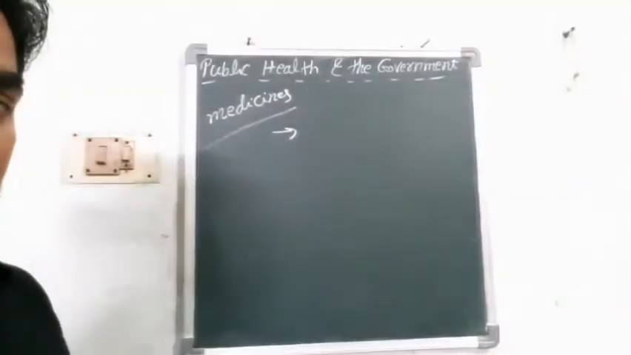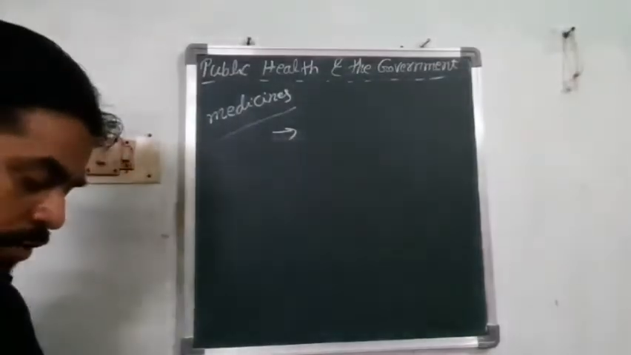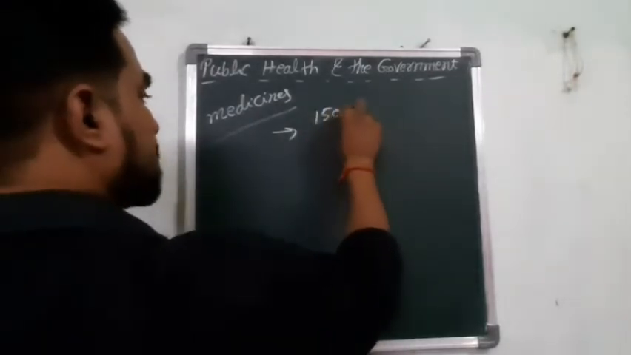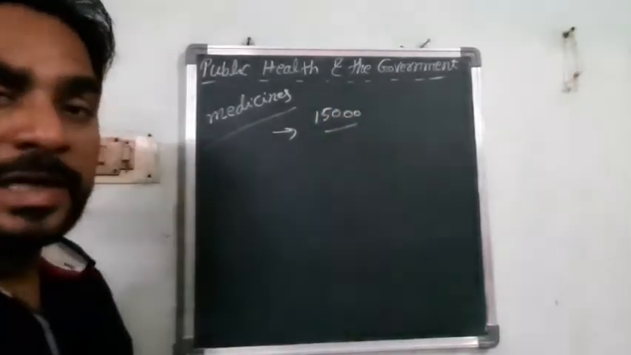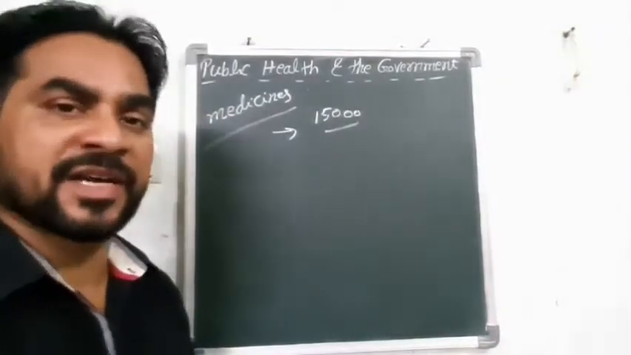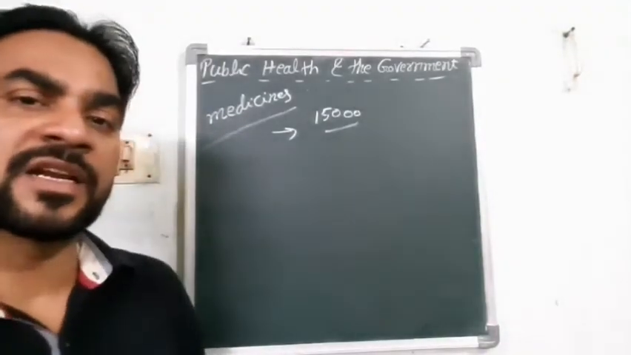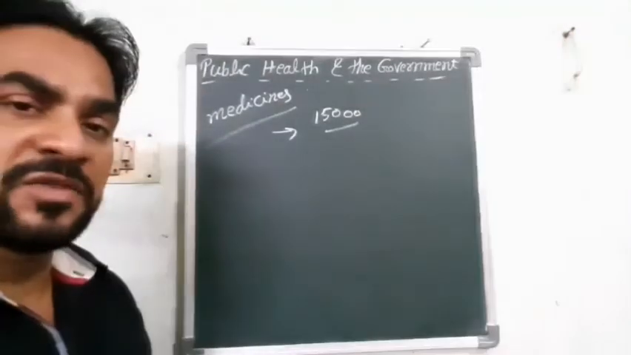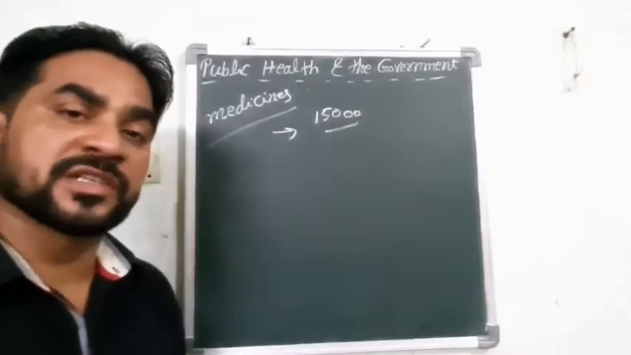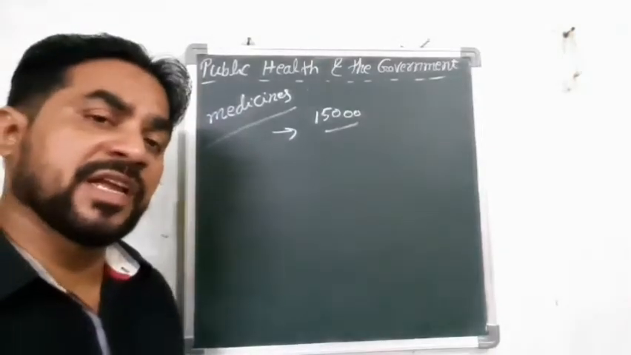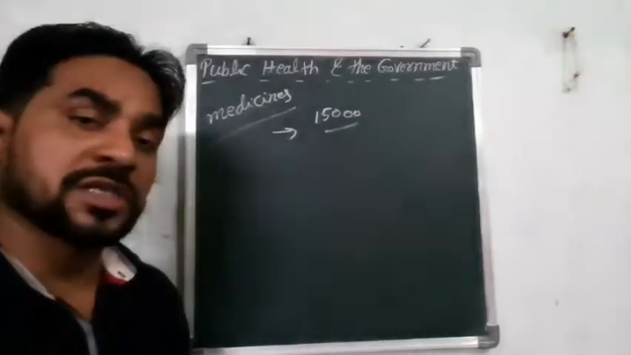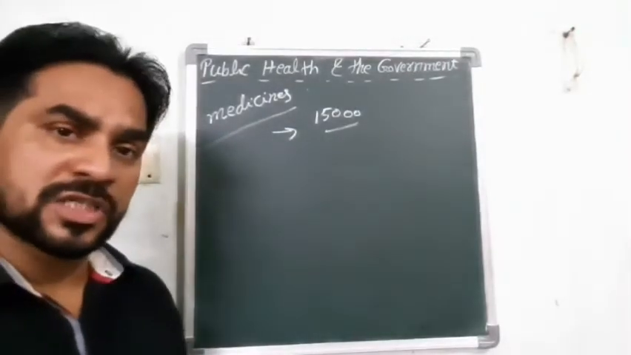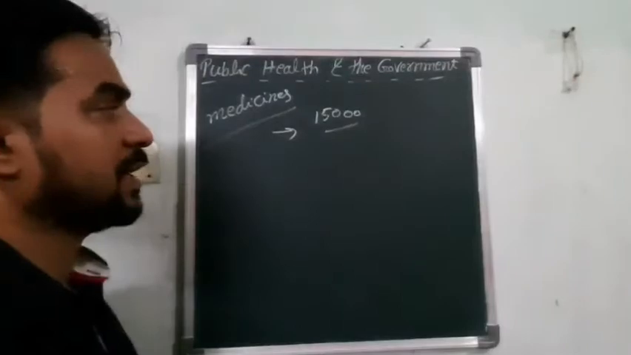Every year, according to the 2001 census, 15,000 doctors are completing their MBBS degree and they are coming out for treating the patients. It means India is one country which is producing more doctors. Every year 15,000 doctors are completing their doctor's degree, and they are coming out for serving the people.